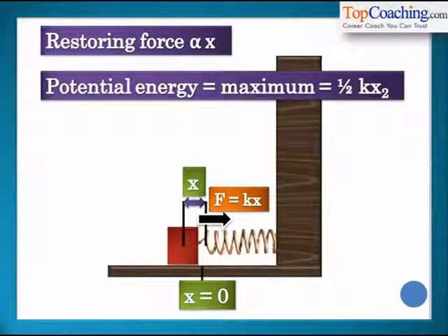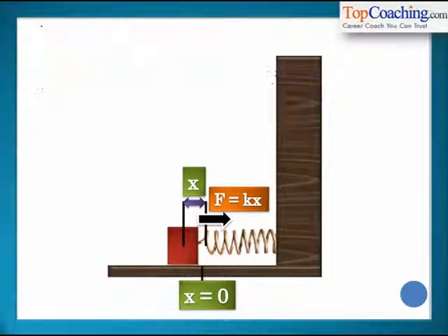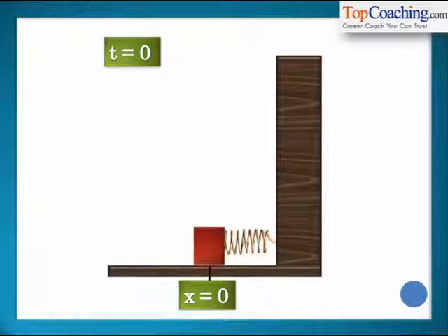So basically the block keeps on moving to the left, back to its position, to the right, back to its position. The motion of the block is simple harmonic because the restoring force, the force that tends to bring the block back to x equal to 0, is proportional to x. The time taken by the block in one oscillation, that is in moving to the left, then coming back, then moving to the right and then coming back, is called the time period of oscillation of the spring block system.